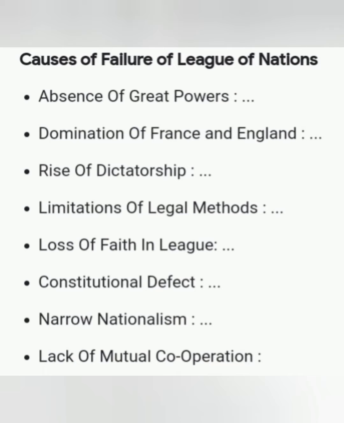When Italy, Japan, and Germany, headed by dictators, refused to be bound by the orders of the League, Britain and France were the only major powers to act decisively. So, these are the reasons for the failure of the League of Nations.